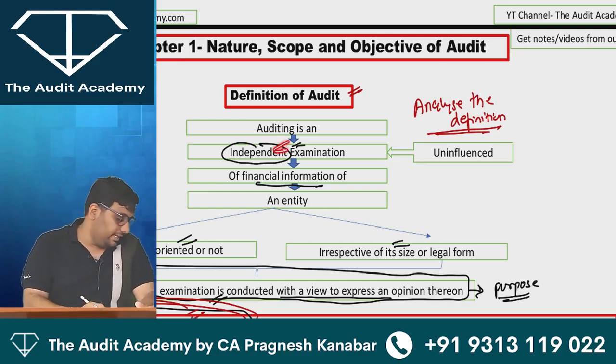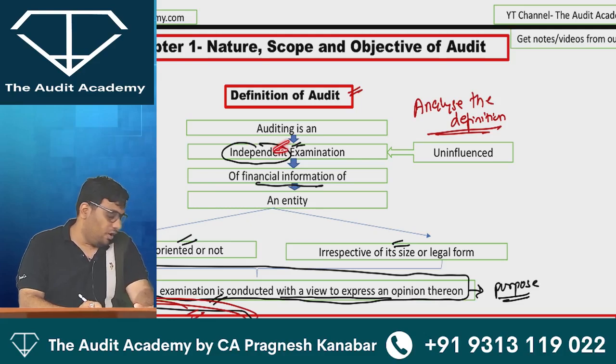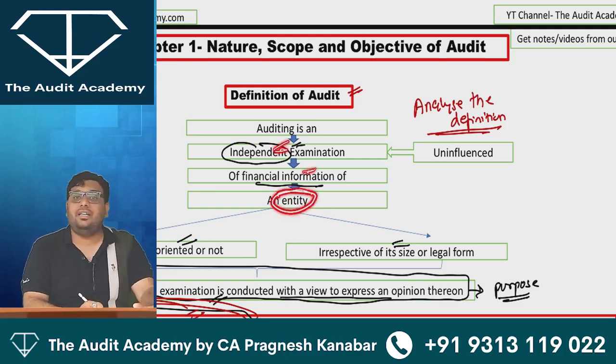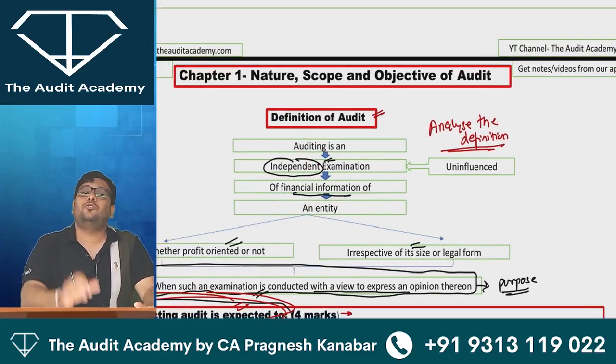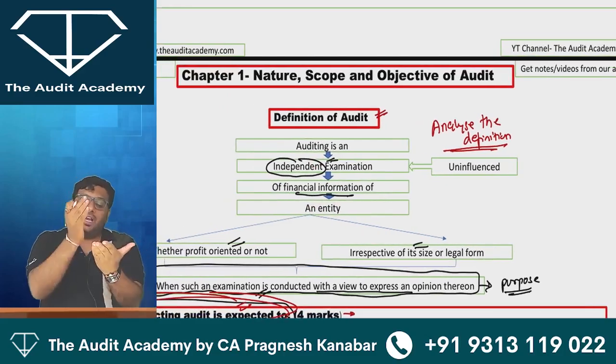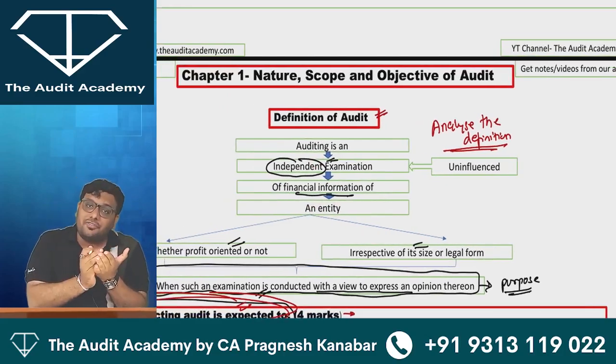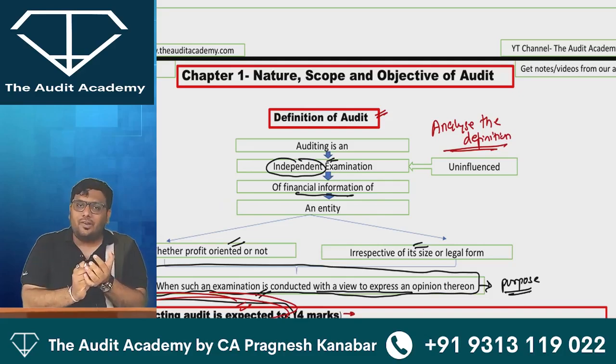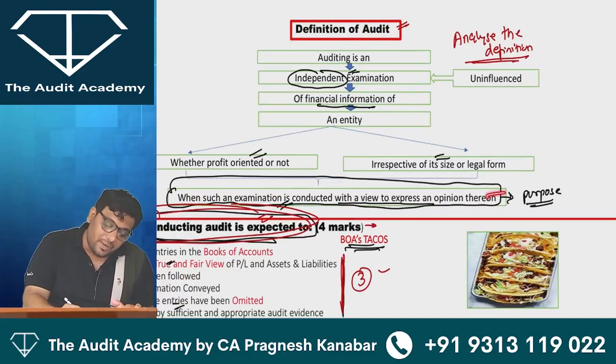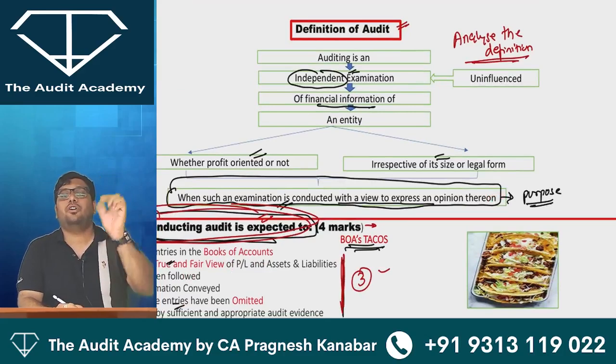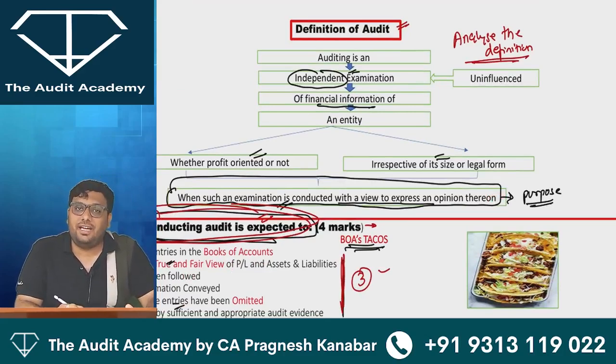Auditing is an independent examination of financial information of an entity. Which entity? It could be any entity. It could be a company, it could be a partnership firm, it could be an LLP. Then what is the purpose of audit? The purpose of audit is to express an opinion on the financial statements.